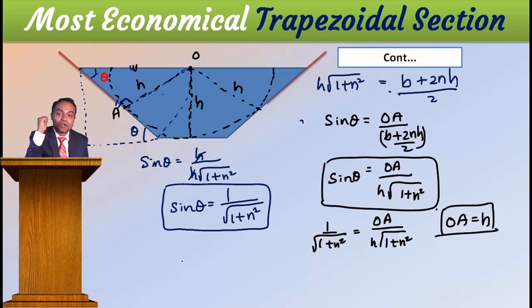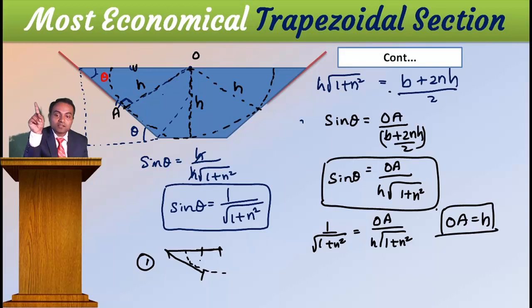Most economical trapezoidal section means the first condition is that half of the top width will be equal to one side slope. Or in the other way, you can also tell that if you draw one semicircle considering the center of the top width as the center, then that circle will touch all the four sides. This is what a beautiful most economical trapezoidal section is.